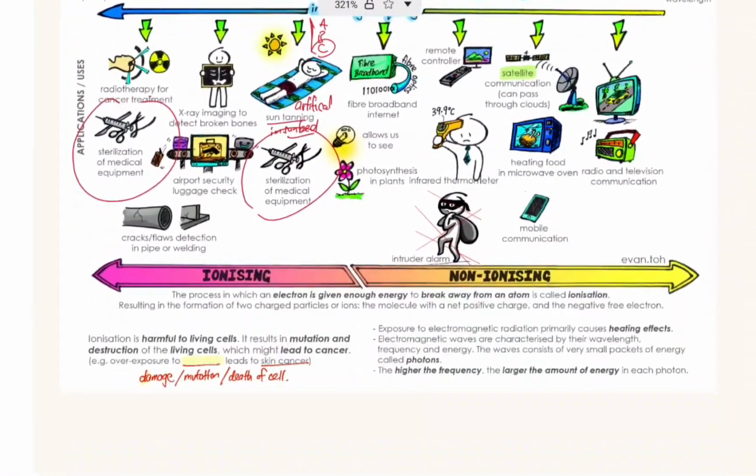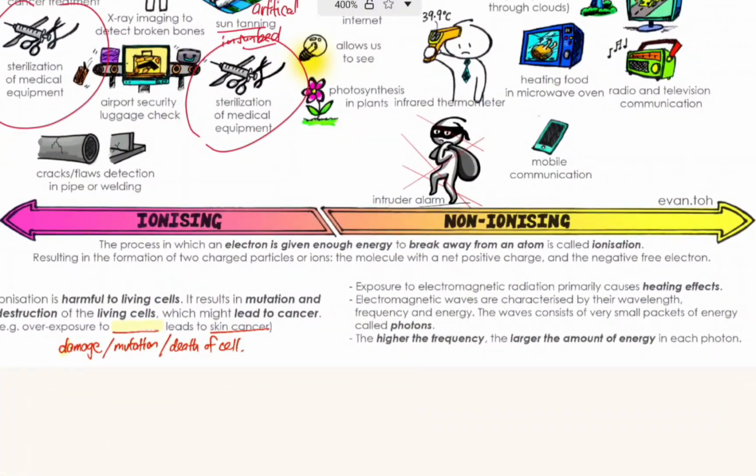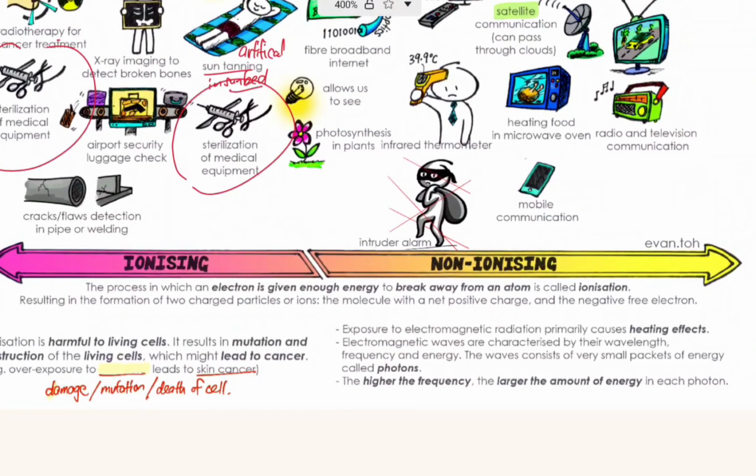Now, the last section that I want to go through is about the ionizing effect. So first of all, let's go through what is ionizing effect. It's basically the process where electrons are given enough energy to break away from the atom. That's called ionization. And this results in charged particles like positive ions and electrons. And this actually will create chaos in the cell or the body.